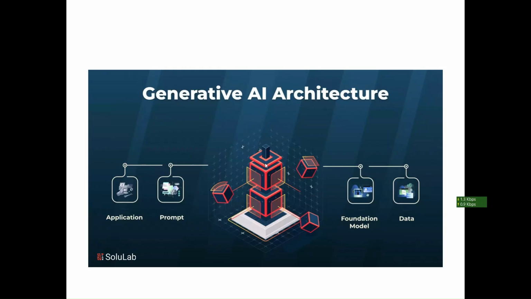For code generation there is an application called Copilot, and for audio and music there are applications called Jukebox and AudioLM. For video generation there are applications like Synthesia and Runway Gen-2. A lot of applications are there for generative AI.